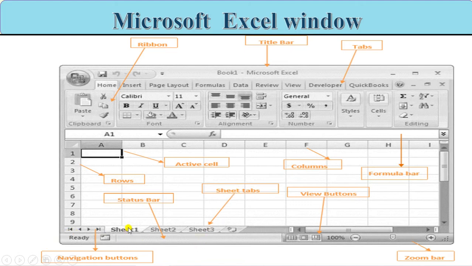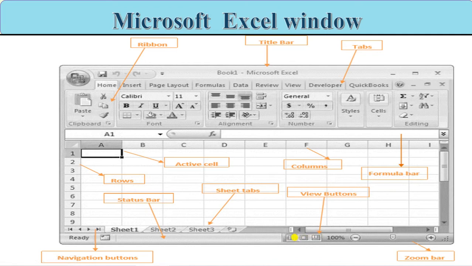These are the sheet tabs: Sheet 1, Sheet 2, Sheet 3. From this button you can add as many sheets as you want. These are the sheet tabs. These are the view buttons. We are going to study what the view buttons are.